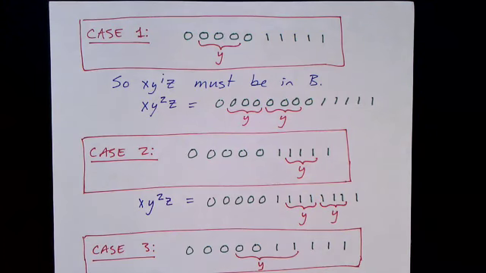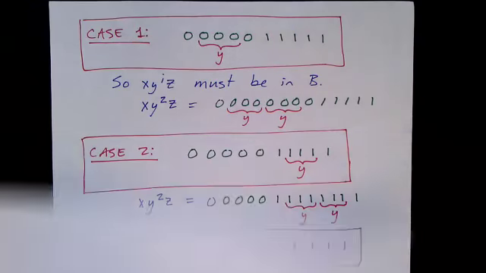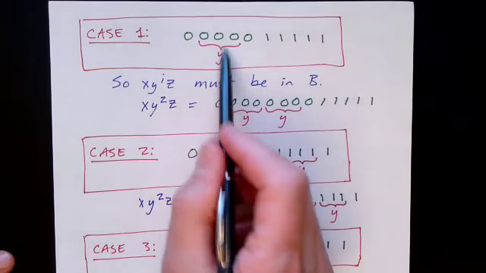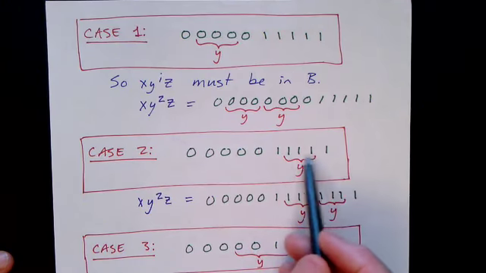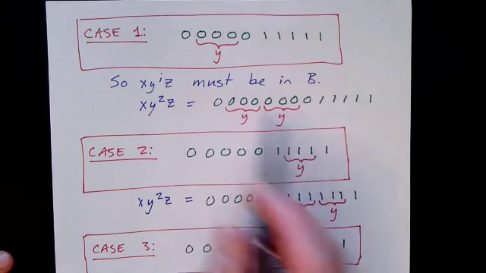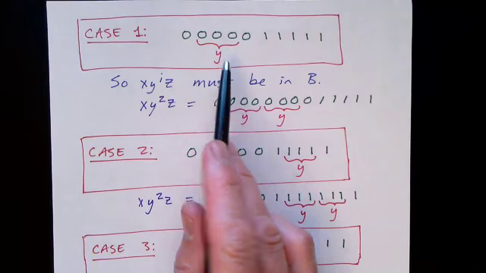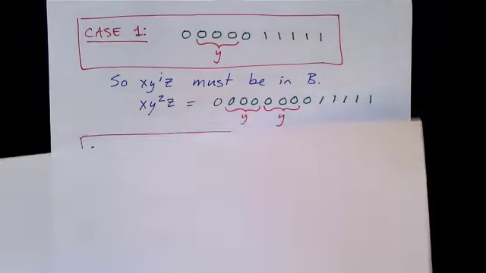We have to show that regardless of how we break up the string S into 3 pieces, X, Y, Z, it cannot be pumped. So there are 3 cases to consider, corresponding to the three ways of breaking S into XYZ. These three cases are: first, that Y contains only zeros; one case is that Y consists of zeros followed by ones; and the last case is that Y is only ones. So let's look at the first case first.